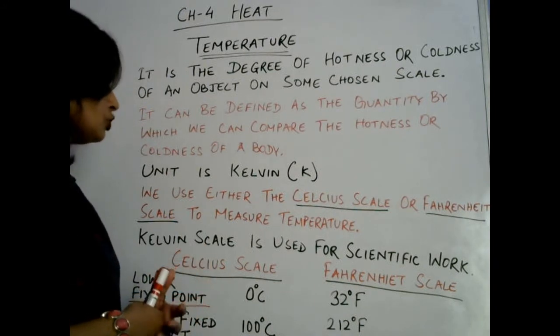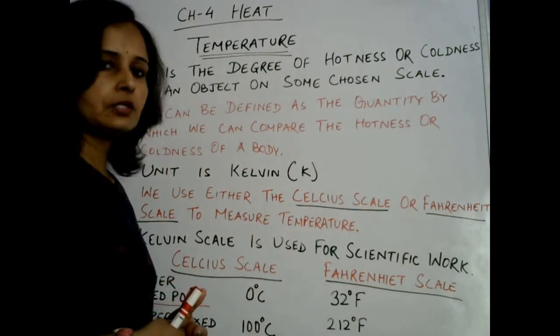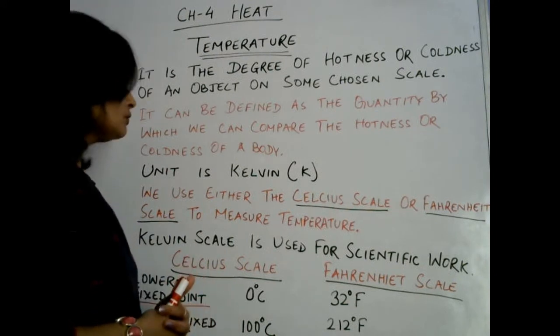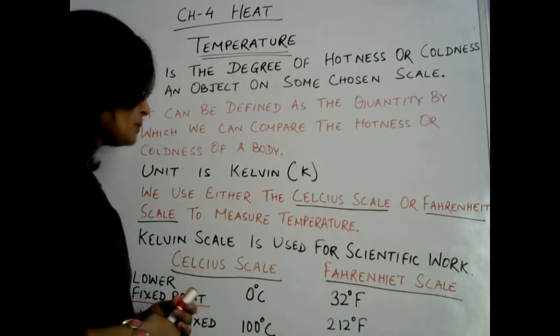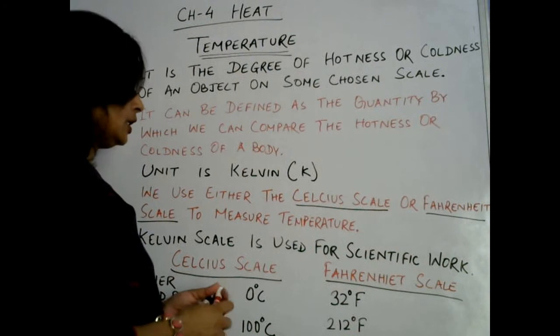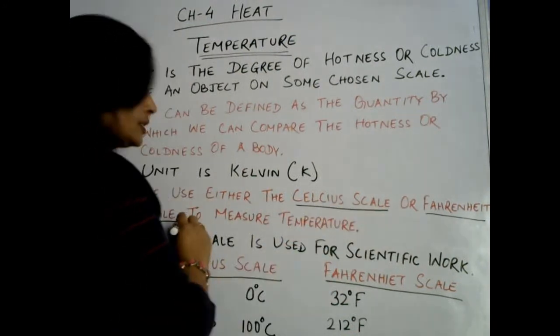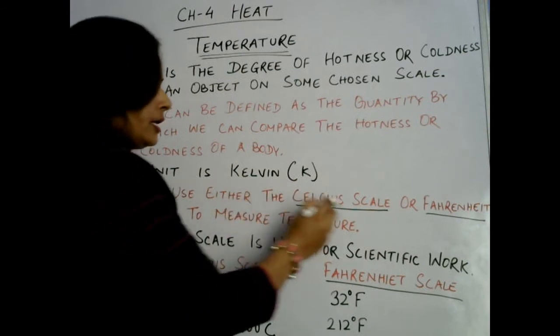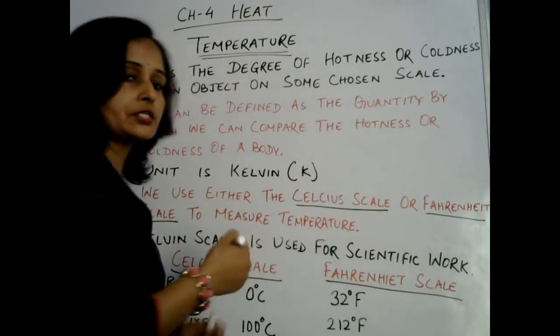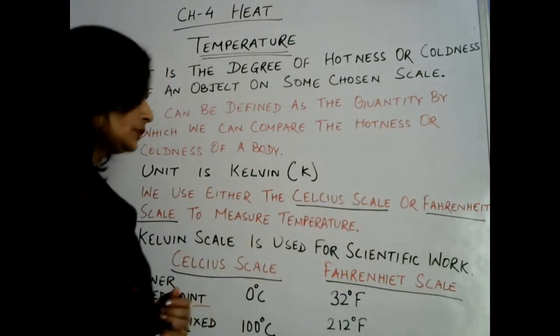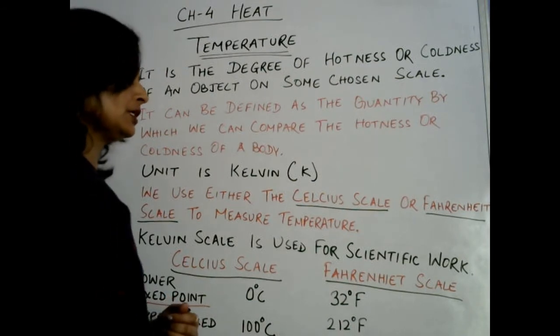But Kelvin is normally used for scientific work. For general, normal work, temperature is measured through different scales. Those are the Celsius scale and the Fahrenheit scale. So the Celsius and Fahrenheit scales are scales that measure how much temperature a substance has.